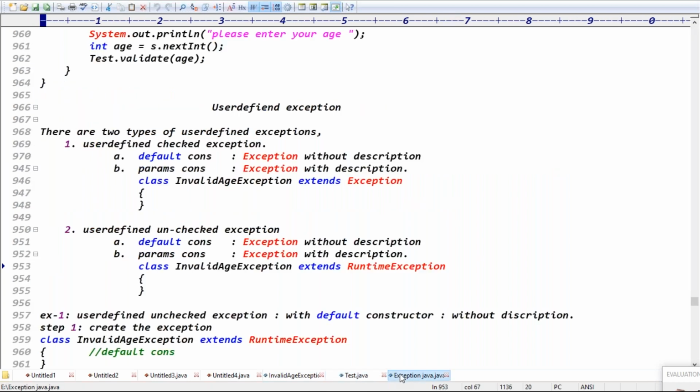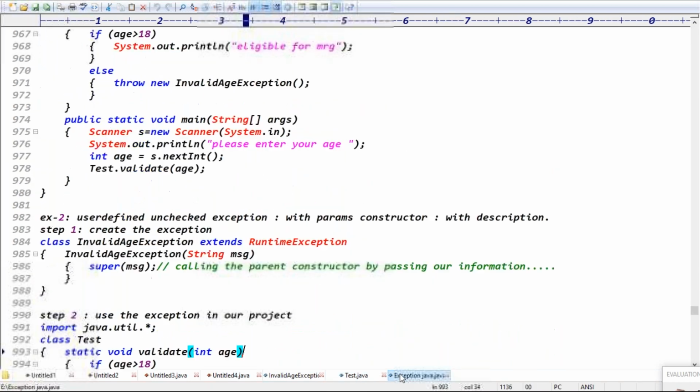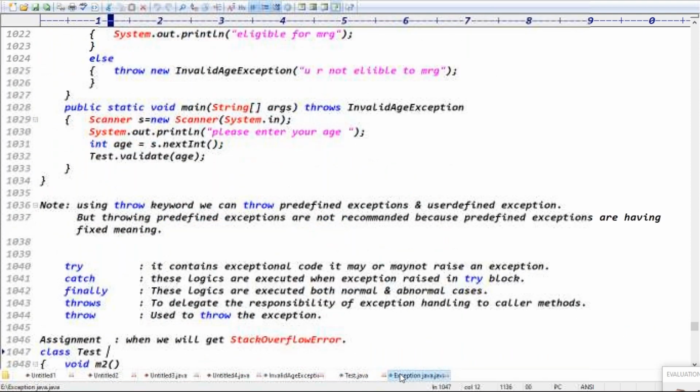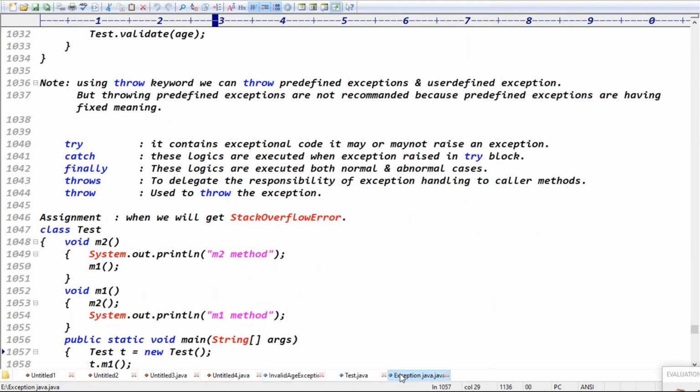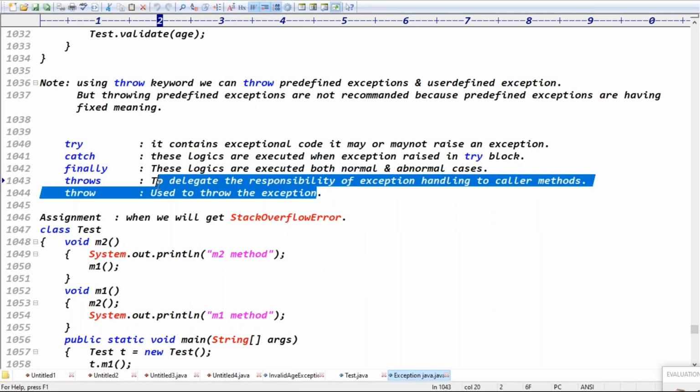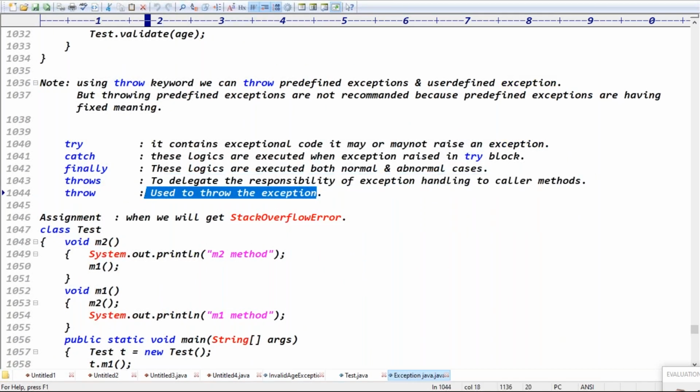Guys, that's all we've done with exception handling. Using the throw keyword, we throw exceptions, both predefined exceptions and user-defined exceptions. But which exceptions are recommended to throw? User-defined ones. Don't throw the predefined exceptions, because predefined exceptions already have some fixed meaning and already have their messages, right?